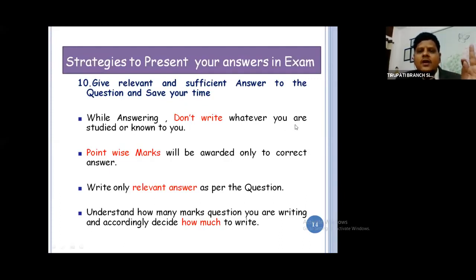While answering, don't write whatever you have studied or you know. Sir, I know many things. Don't write with frustration. I have seen people write with frustration: I have prepared like anything, the question has not come, somehow I write examination, somewhere I should write this, because no ego. Please understand, even if you write the answer in a beautiful way, following whatever strategies I have said, underlining, double quotation, bullet points, everything, you get zero marks. That is the reason I am telling you, don't target 100 marks.